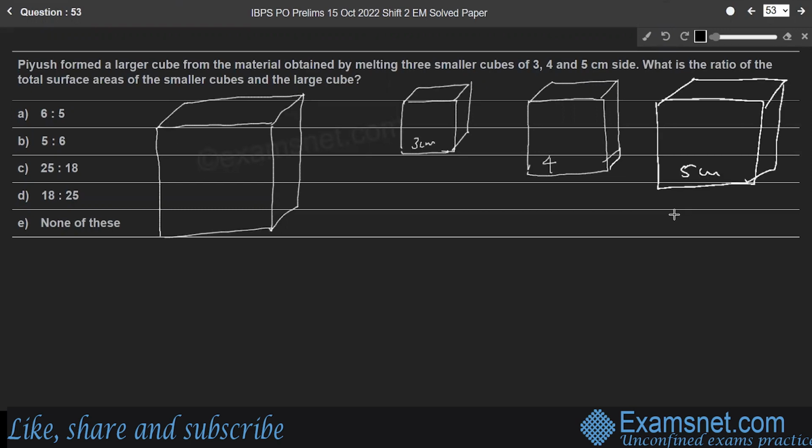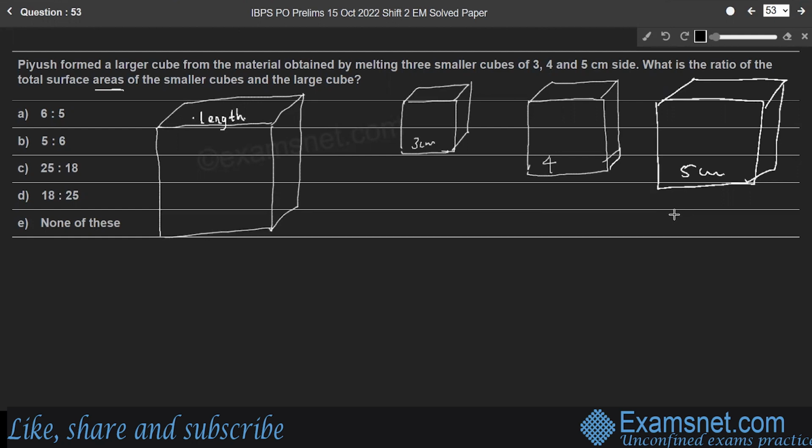Five centimeter. So we need the ratio of total surface area. How to find the total surface area? For that, we need the side or length of each side, right? We don't know the value of the length of the larger cube. So for this length, we need the volume.